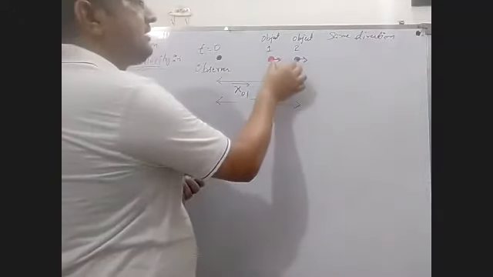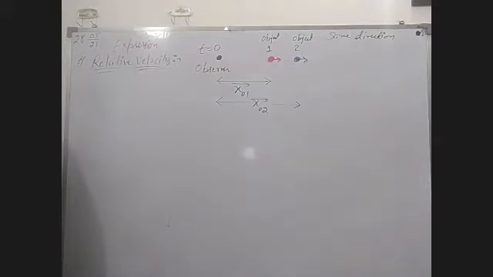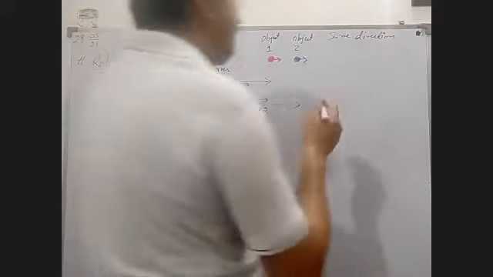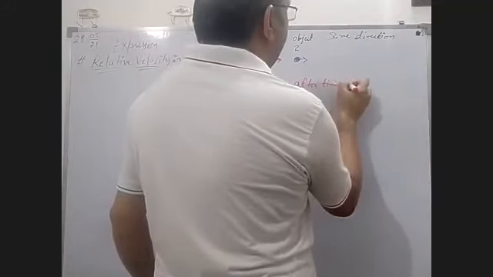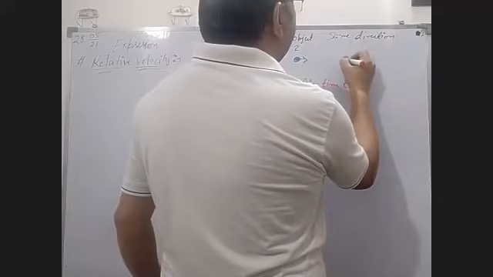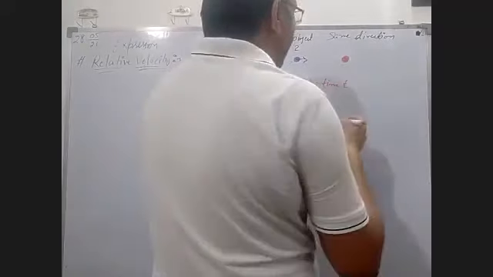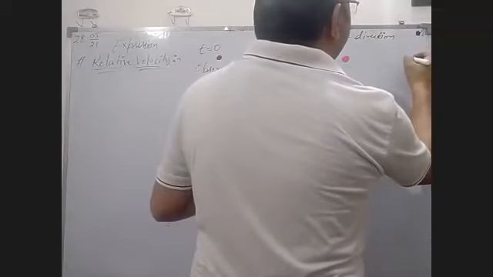After some time, you have to find the gap between these two, or the position of each object. Suppose after time t, the red one is there and the blue one is there.